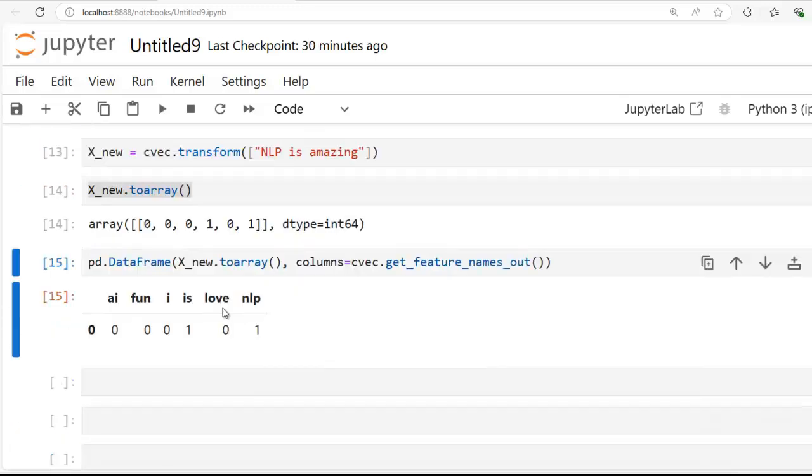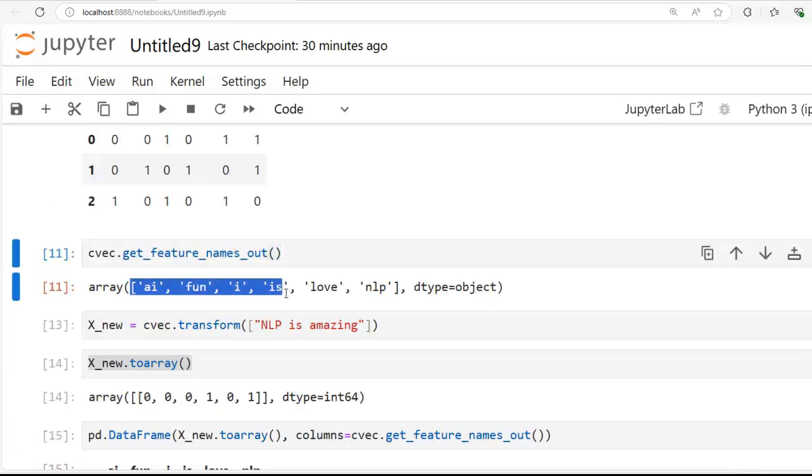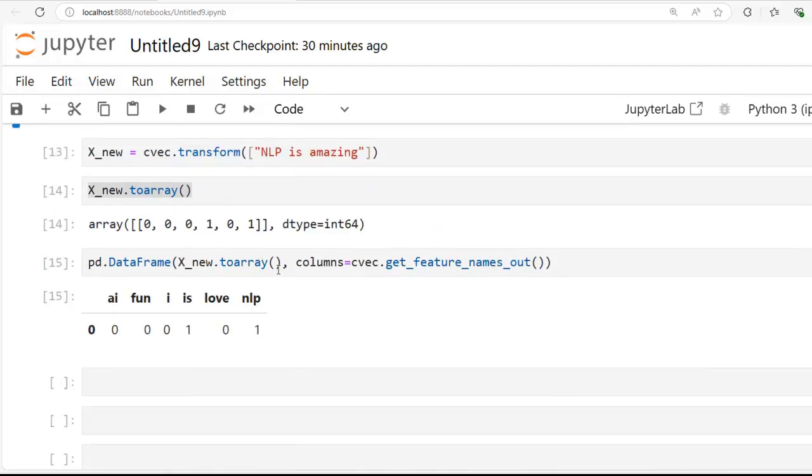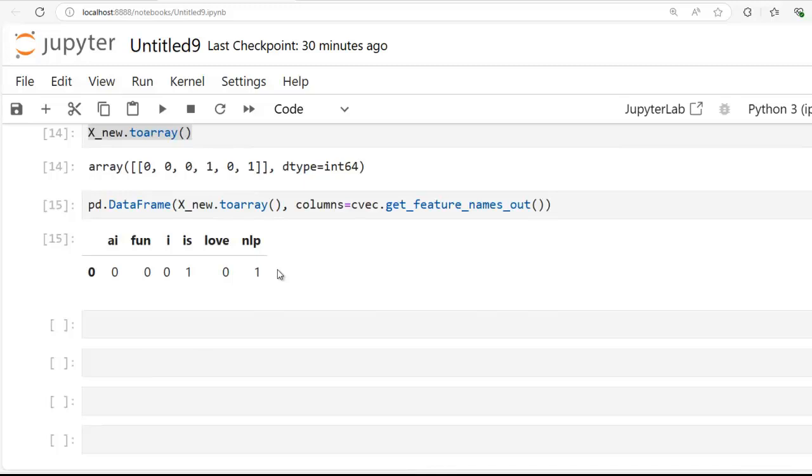Let's execute this cell, and as you can see here, the final vector counts only the words NLP and is. The word amazing is completely ignored because the model never saw it before. It is not part of our vocabulary. So as we discussed, even though amazing is a really strong positive word, the model doesn't know it, so it pretends it never existed.